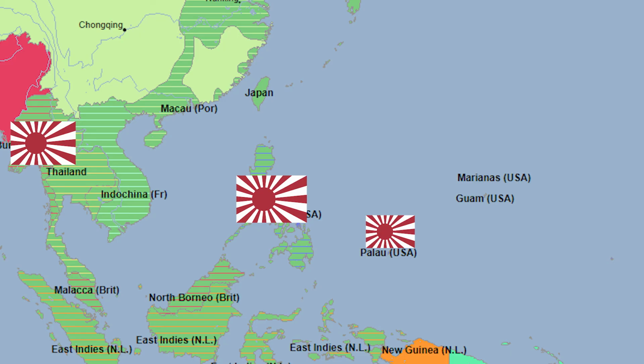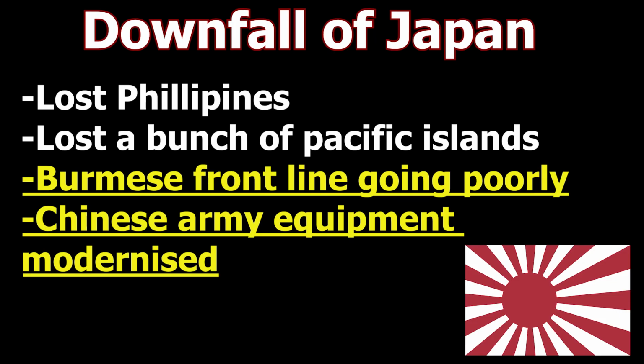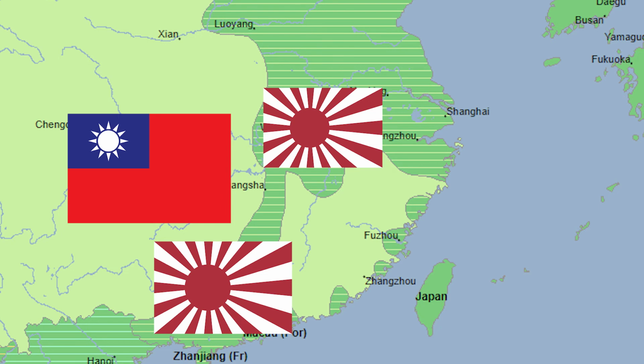The end of the war. After losing on most fronts, Japan had lost the Philippines and many home islands to the Americans. The British also pushed them back from Burma, and the Chinese army was now mostly equipped with modern equipment. In a last-ditch effort, Japan had a final offensive into southern China that was promptly pushed back.